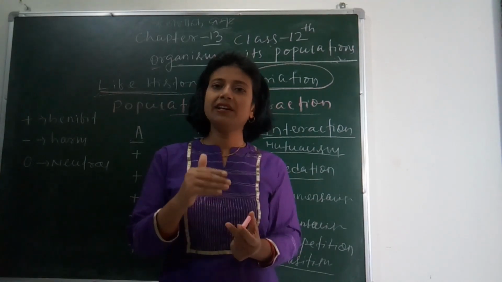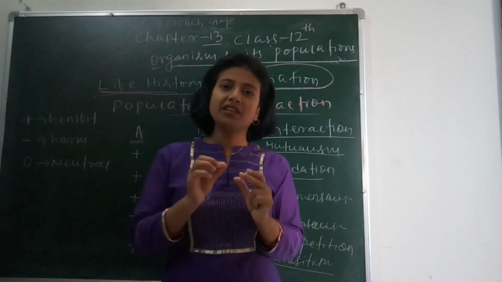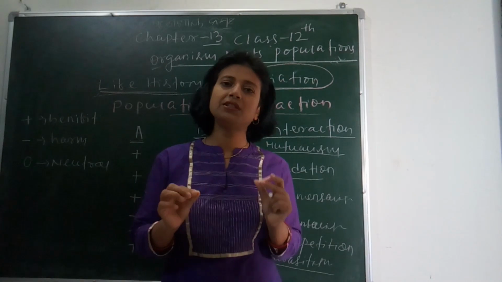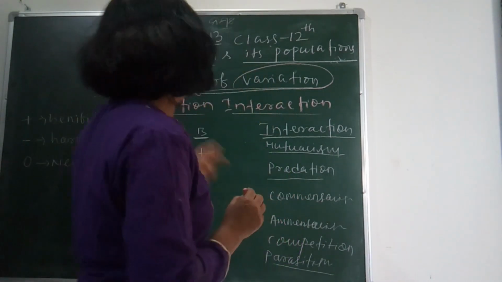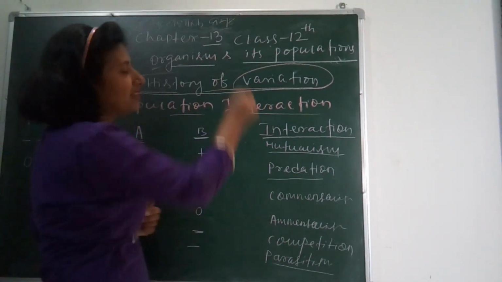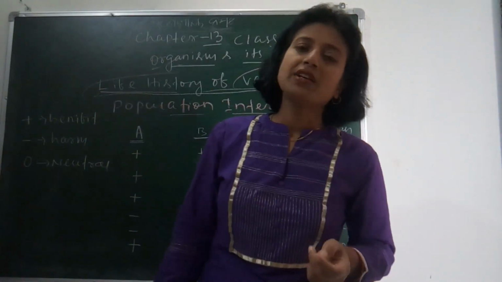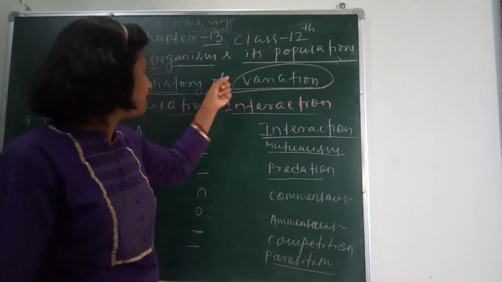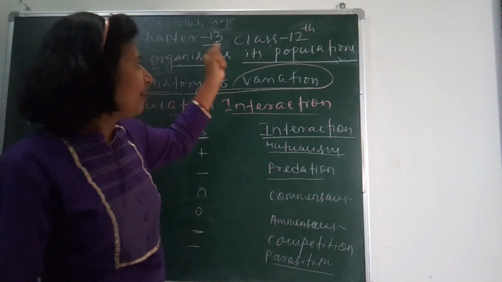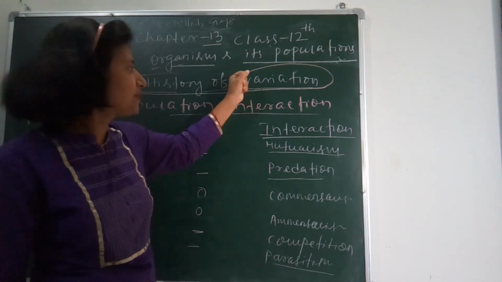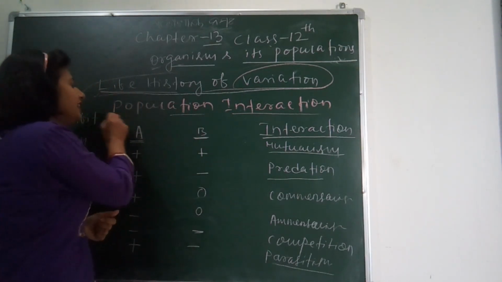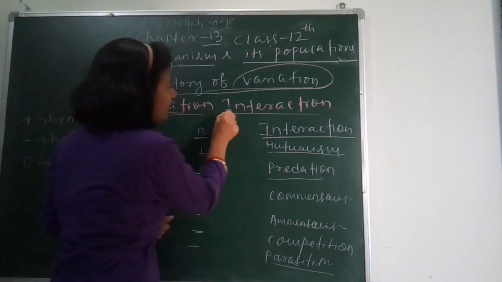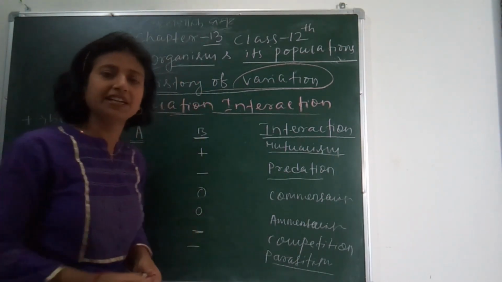But still, it is important to know that variation is an important factor for ecologists to study life history. So this is impossible for now for the ecologists, and their experiments on variation in different species are still continuing. So let's see, the main topic of today is population interactions.